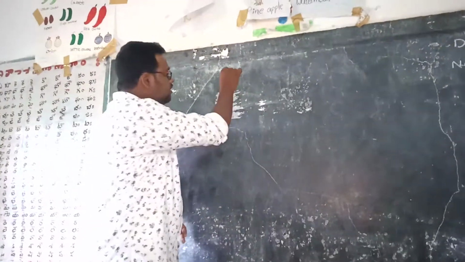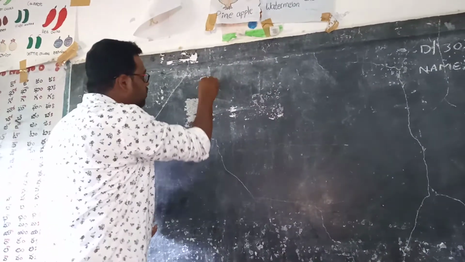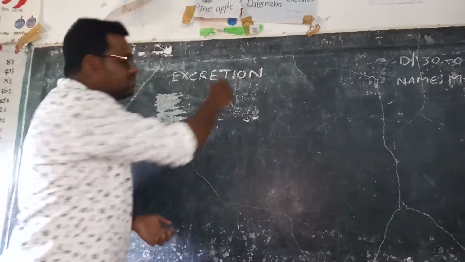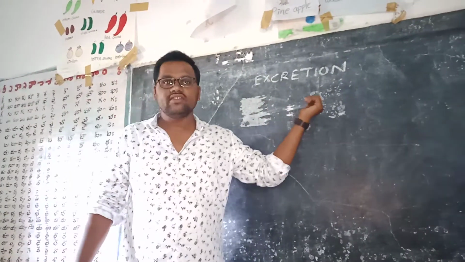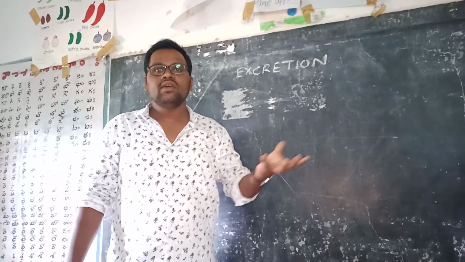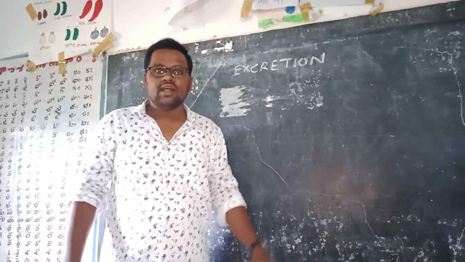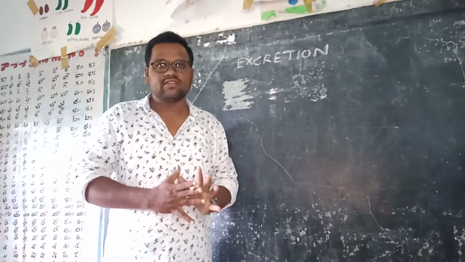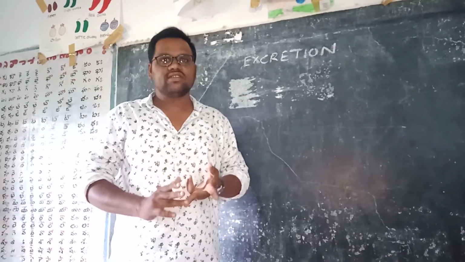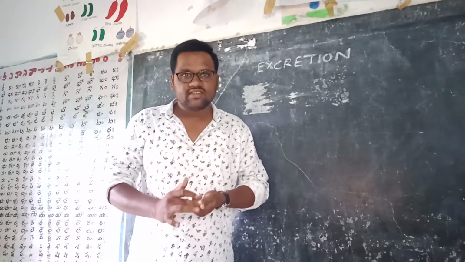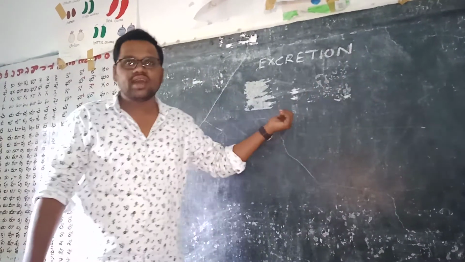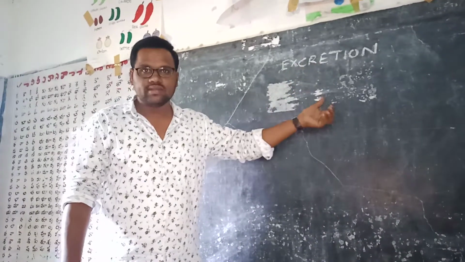So what is excretion and why do we need to discuss this excretion? As we know, excretion belongs to the excretory system. In our body we have different kinds of organ systems performed by different organs. Example, digestive system, circulatory system, respiratory system, muscular system, skeletal system, endocrine system, as well as reproductive system. These are the different kinds of organ systems present in our body.